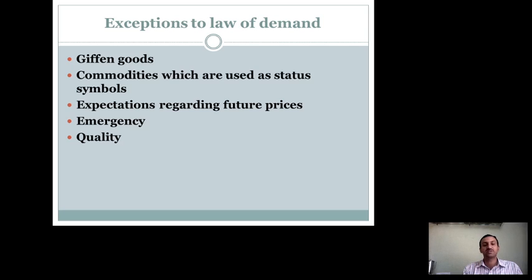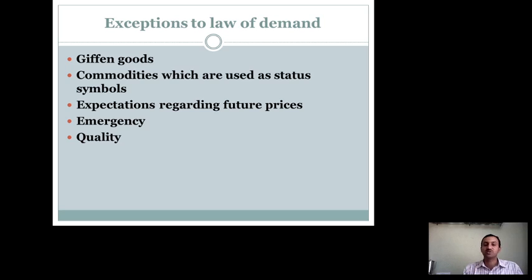So, those assumptions should remain the same or unchanged. Then only the law of demand will be applicable and stand true. Otherwise, the law of demand will be false or will not stand true.